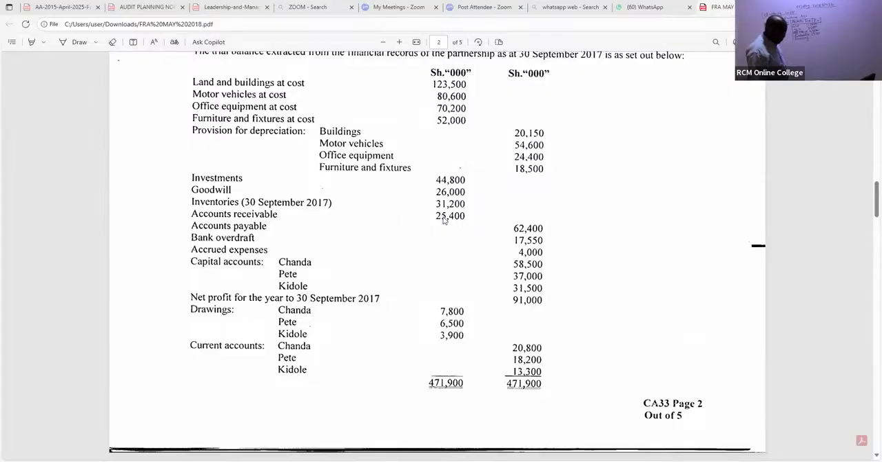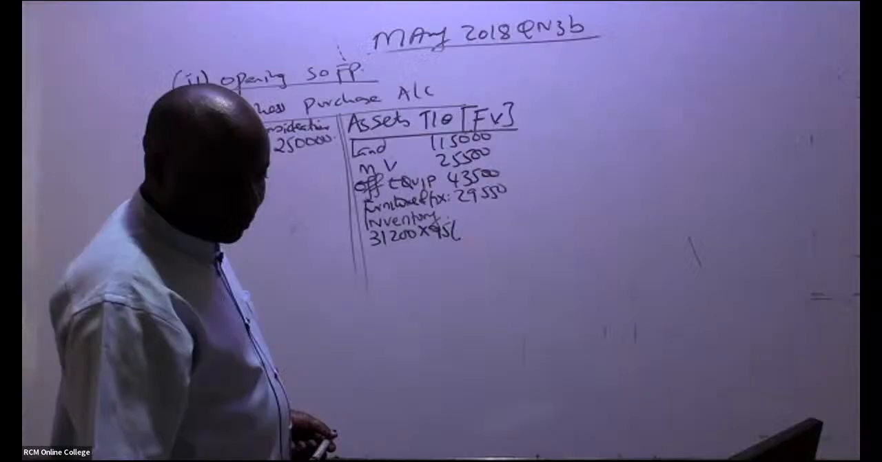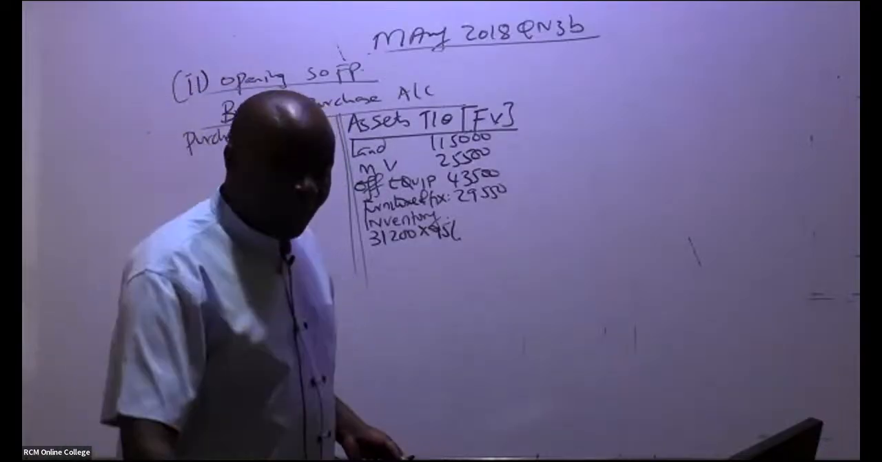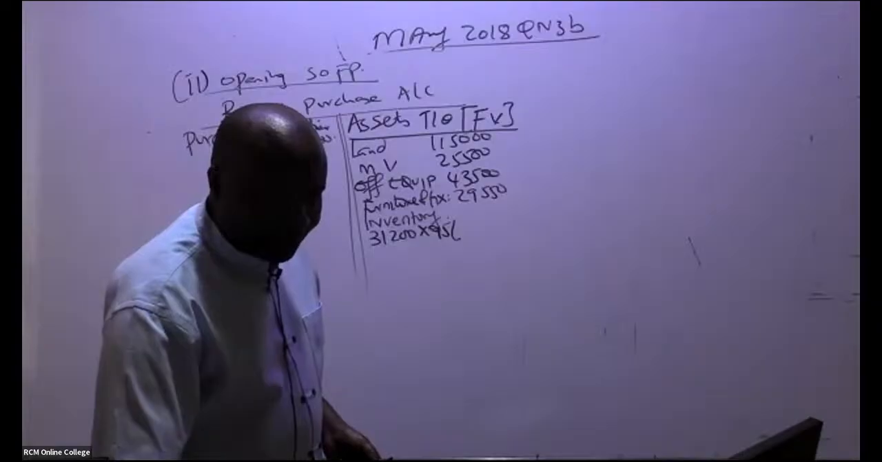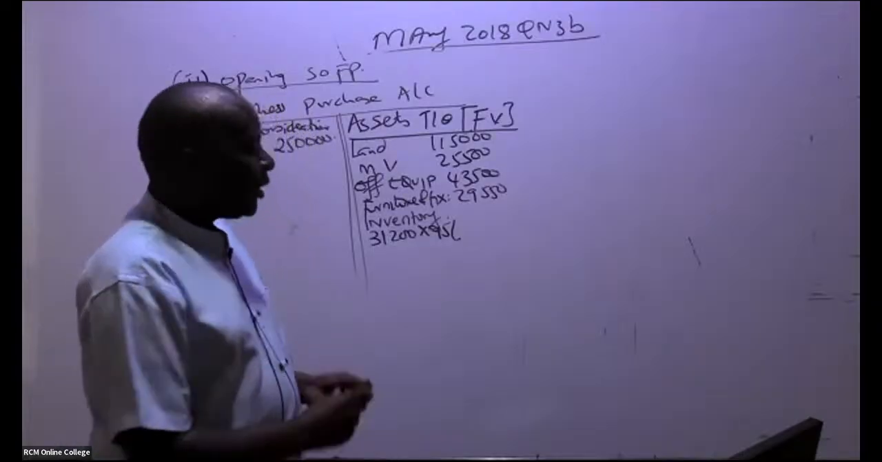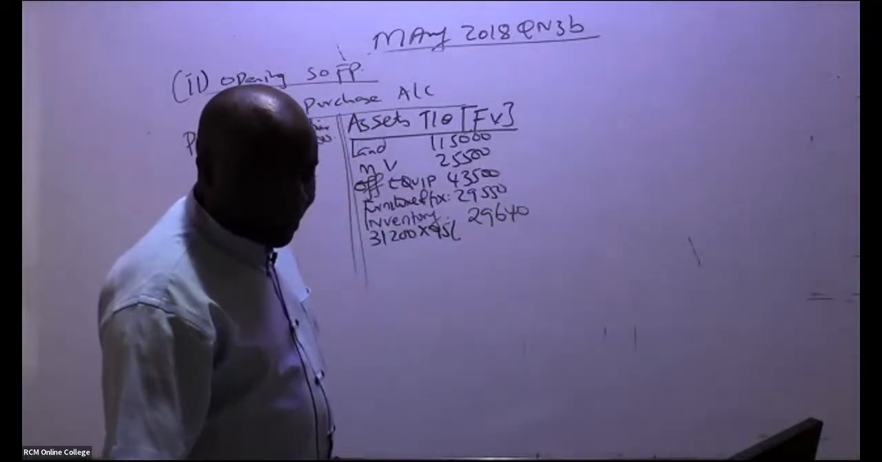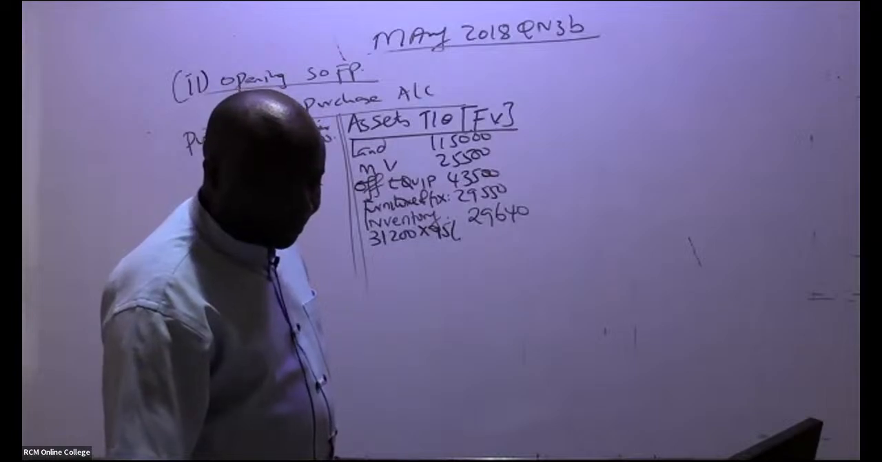The book value of inventory is 31,200. But now they agreed we take away 5%. That will be the same as multiplying by 95%. So are you able to give me this figure? Remember, inventory is less 5%. It is 29,640. Do we have any other item? Oh, yes, we do.